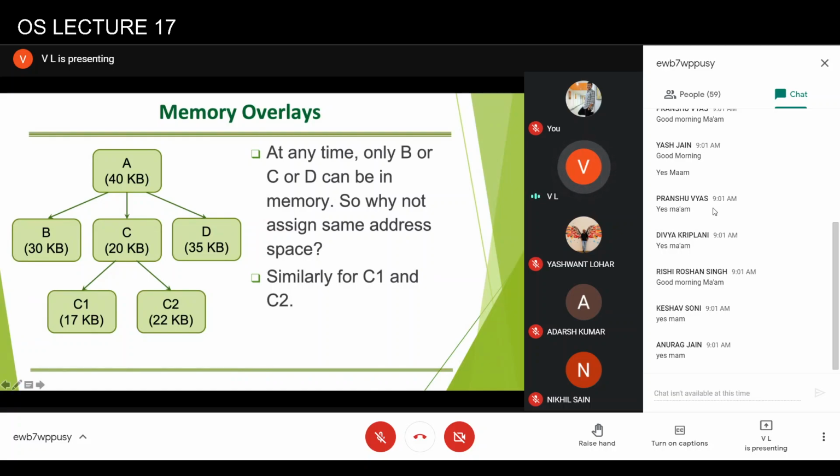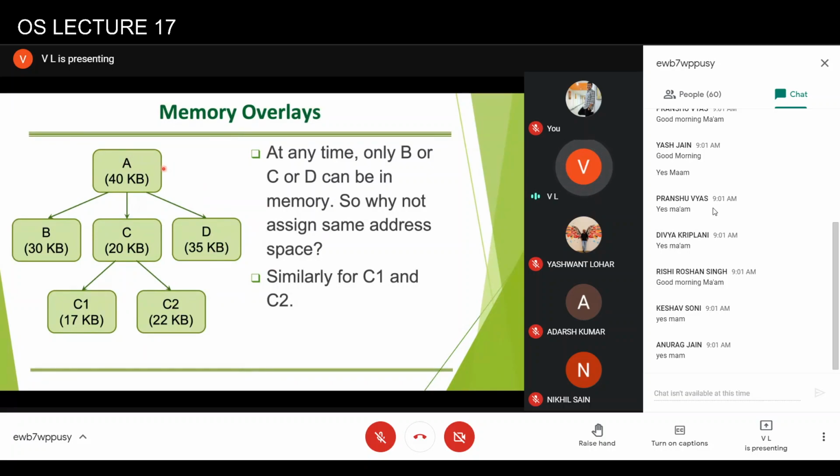Similarly, when A and C are in the memory, then only C1 can be in memory or C2 can be in memory. So at any given time in the memory, either we have A and B, or we have A, C, C1, or we have A, C, C2, or we have A, D.